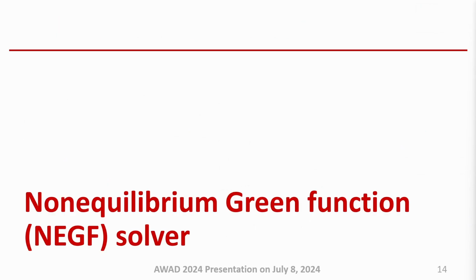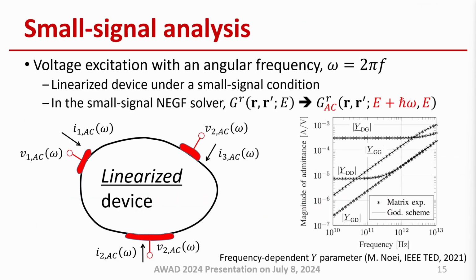First, the AC NEGF simulation. In the small signal analysis, we assume a voltage excitation with an angular frequency omega. When the magnitude of this voltage excitation is small enough, we have a linearized system. By solving this linearized system, we can calculate the response with respect to the voltage excitation, such as the Y parameters.